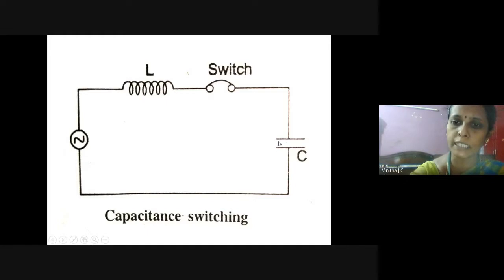Whatever charge is available in the capacitor is trapped in the circuit itself. So the voltage across the capacitor remains constant when the circuit breaker contacts are in the open condition.